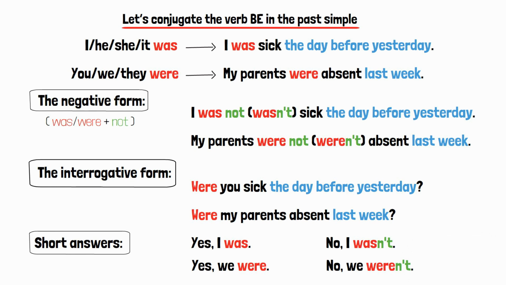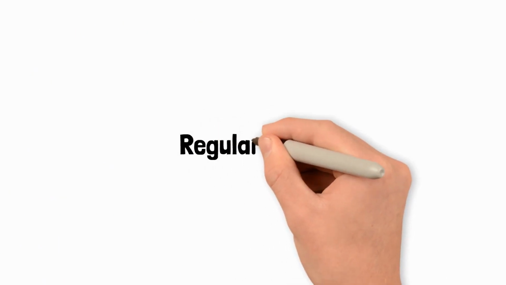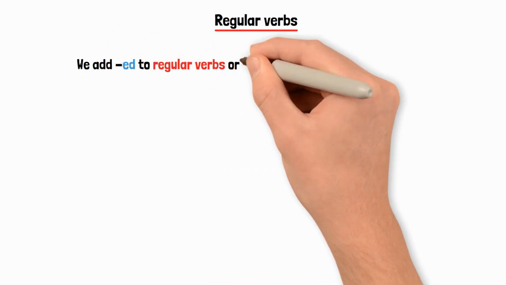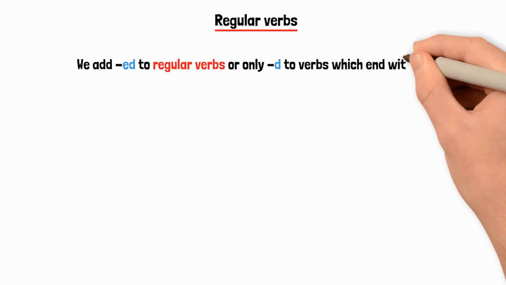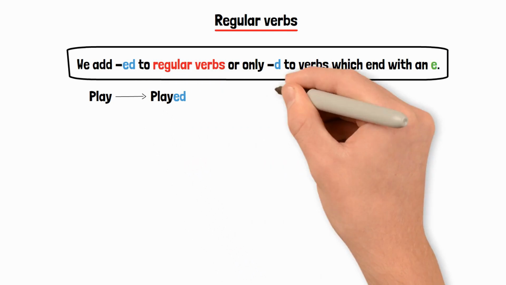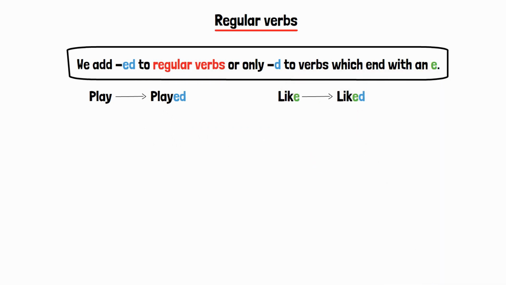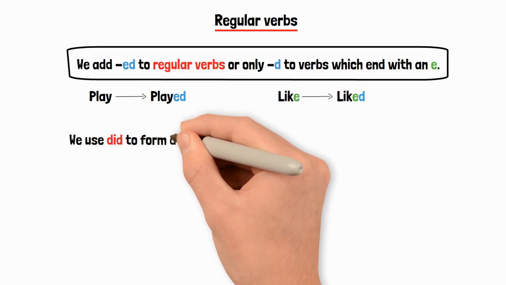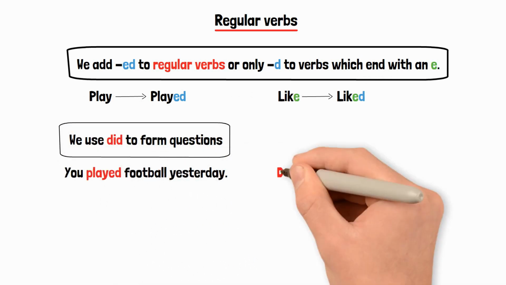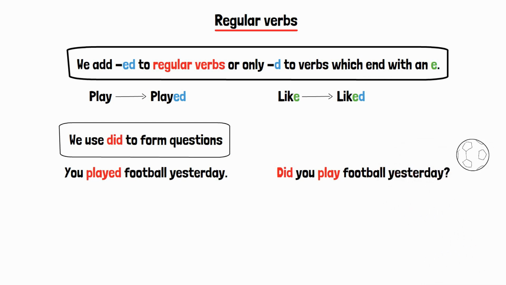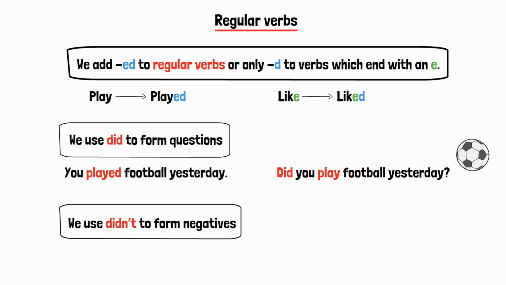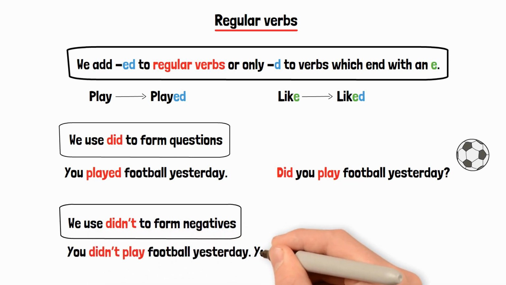In the past simple, we have regular and irregular verbs. We add ed to regular verbs, or only d to verbs which end with an e. Play, played. Like, liked. We use did to form questions. You played football yesterday. Did you play football yesterday? We use didn't to form negatives. You didn't play football yesterday.